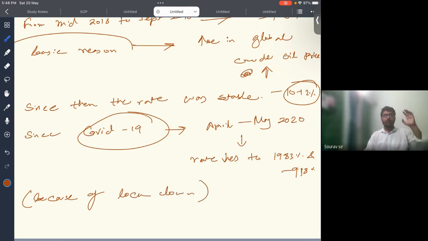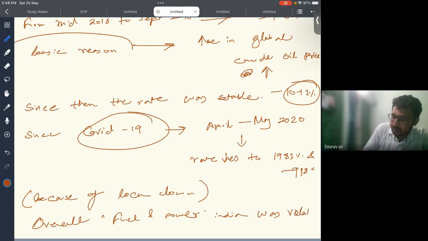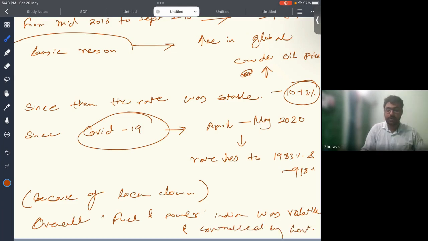So overall, the fuel and power inflation trend in India has been volatile and heavily influenced by the global oil price, obviously. The government's policy decisions regarding fuel pricing and subsidies also play a crucial role in determining the inflation rate in this group. So overall, fuel and power inflation in India was volatile and should be controlled by government. This is the basic idea.